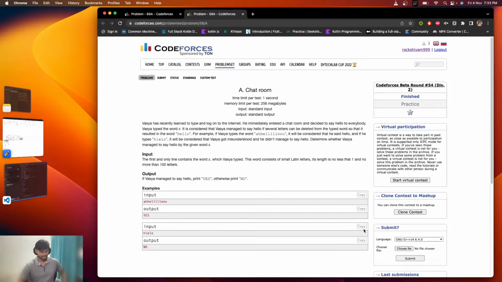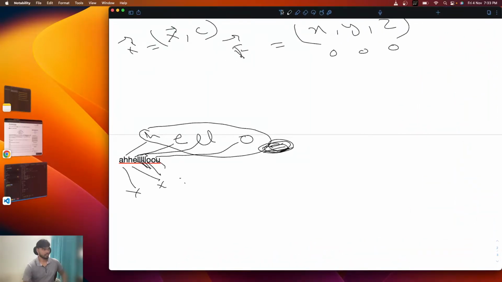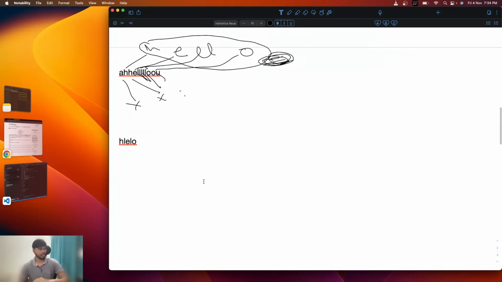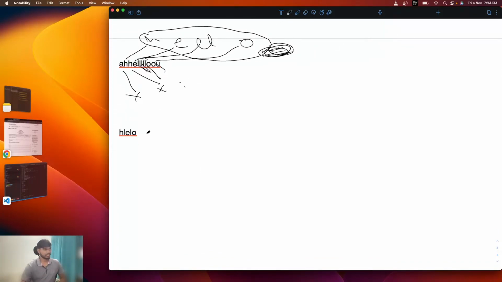If you see the next test case here, we keep h, and we need l as well, but if we delete e, then it will become hllo.